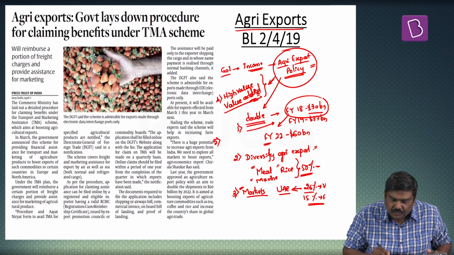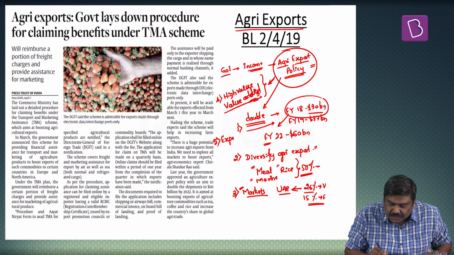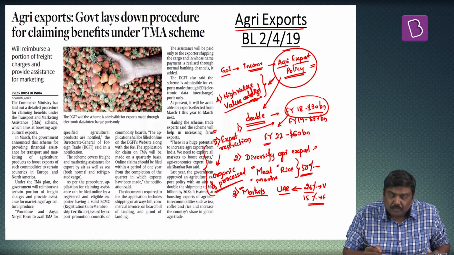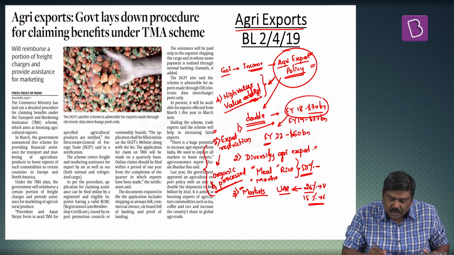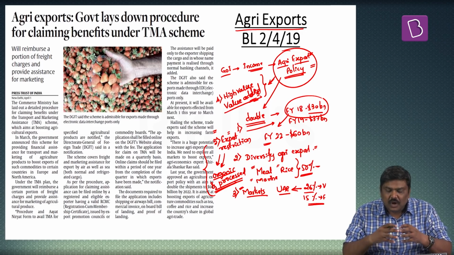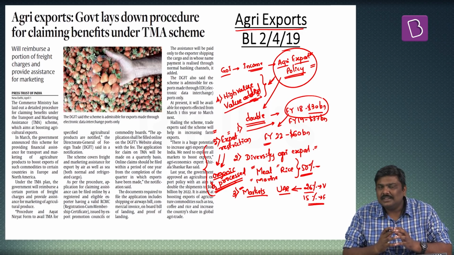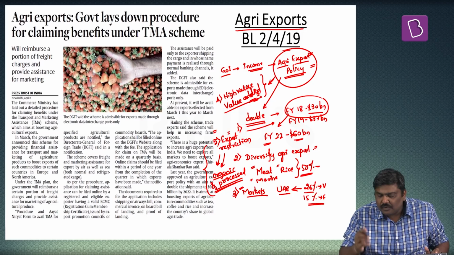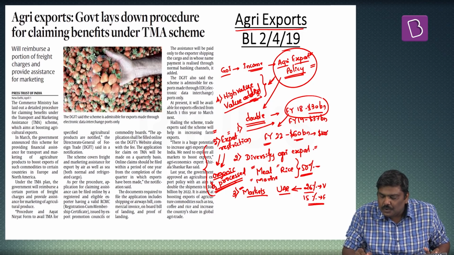Fifth point, we want to remove the export restrictions on most of the organic and processed agriculture products. I'll repeat the statement. The fifth and very important point with respect to this agriculture export policy is what? We want to remove these particular export restrictions that we have imposed on organic as well as the processed agriculture products. So under these particular 5 points, we want to double the agriculture exports to $60 billion by financial year 2022. And further, we want to increase it to $100 billion also.